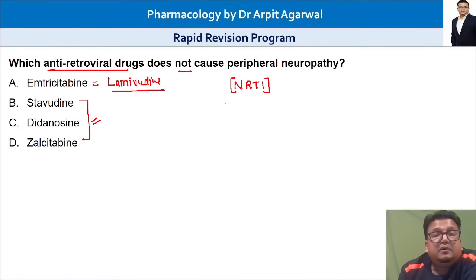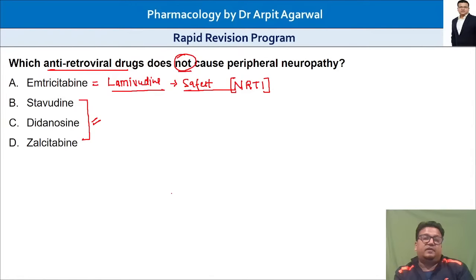Emtricitabine is given once a day. They are the safest NRTIs. They are called the safest NRTIs because they do not cause peripheral neuropathy. So that is the answer: emtricitabine.